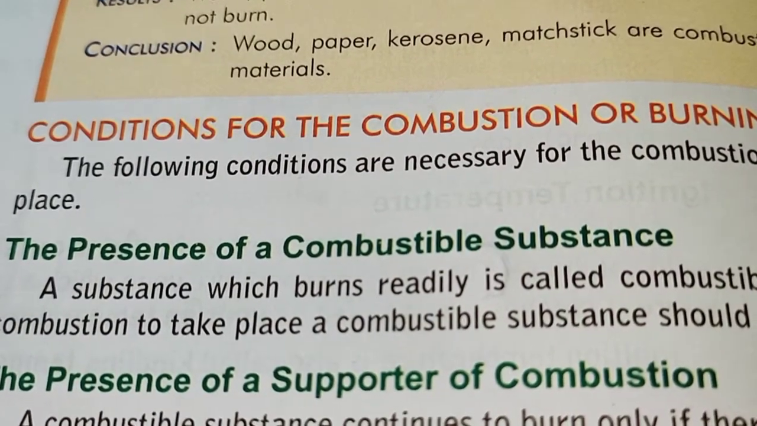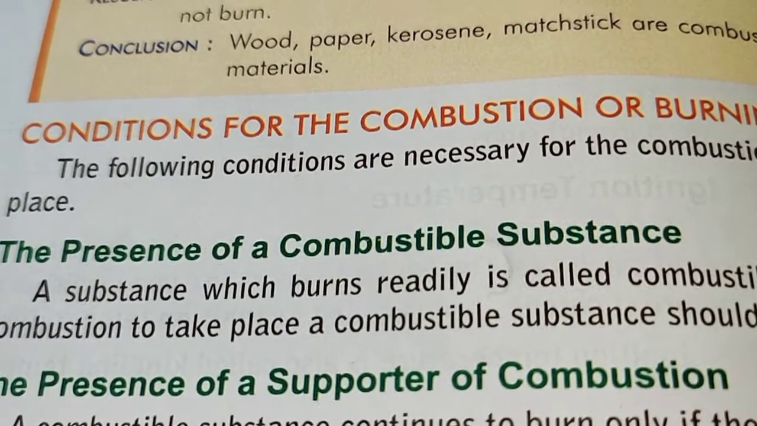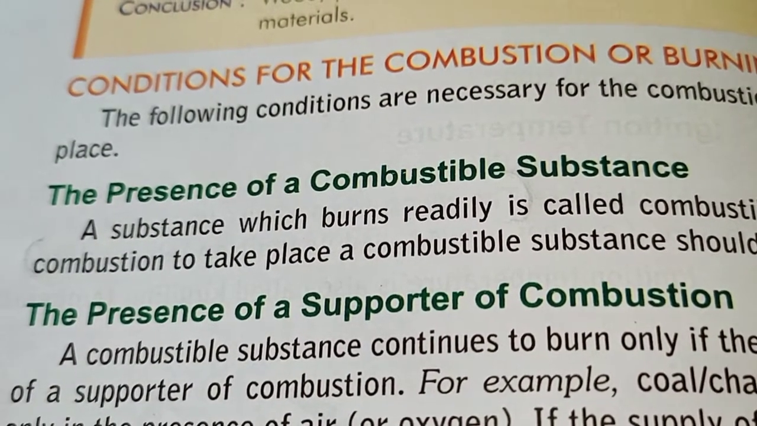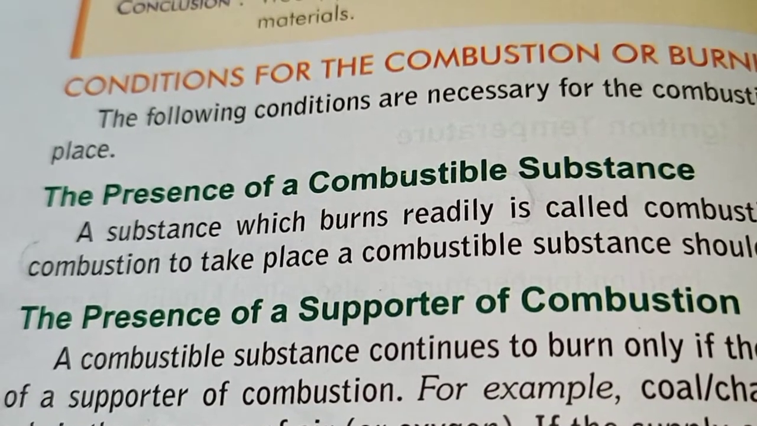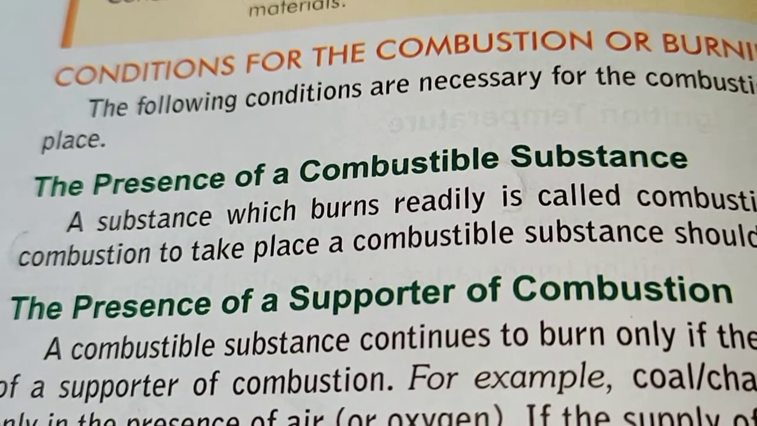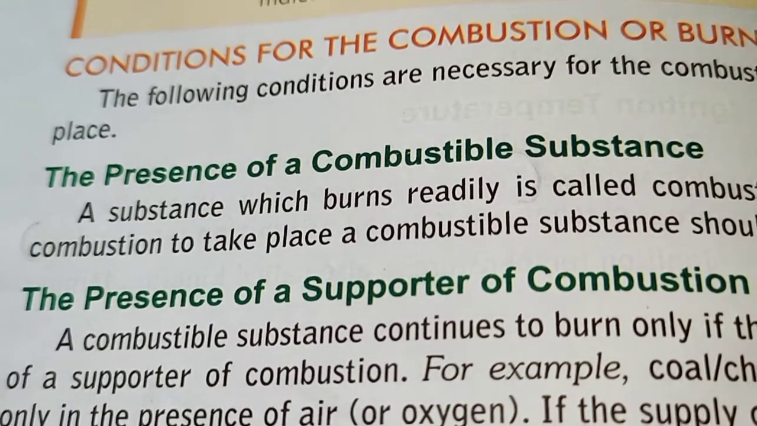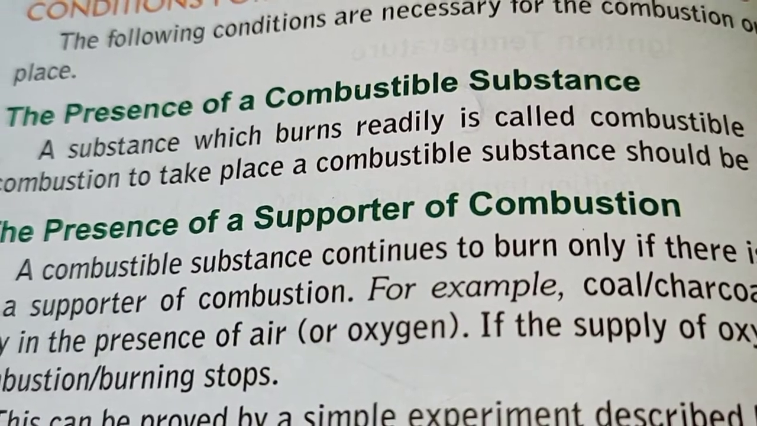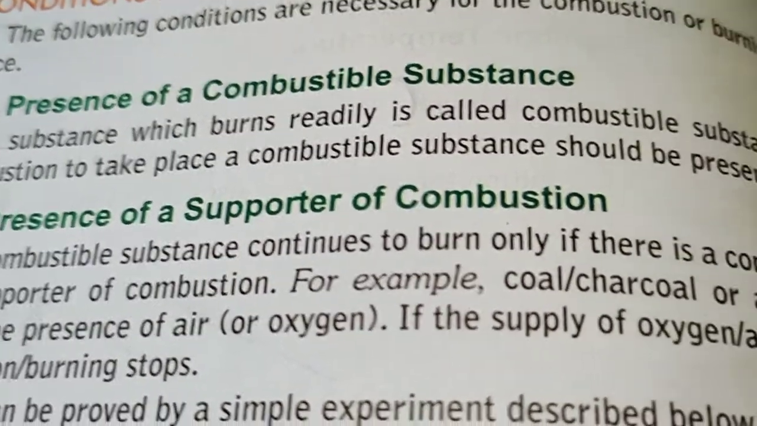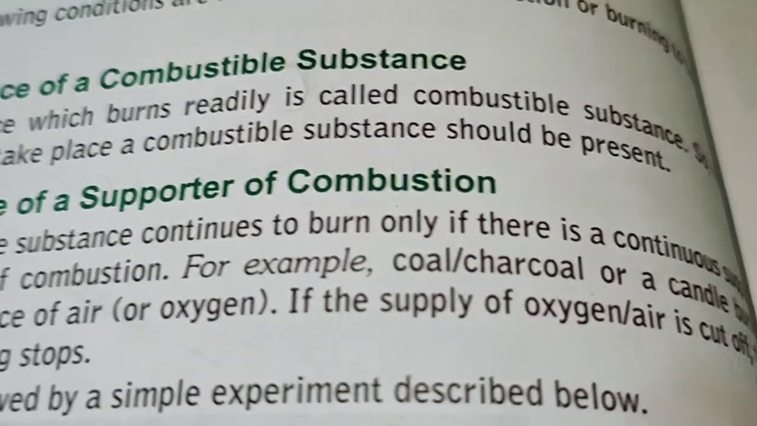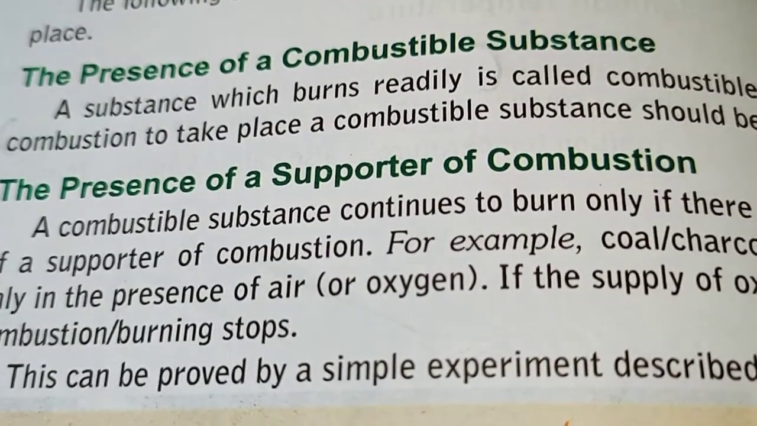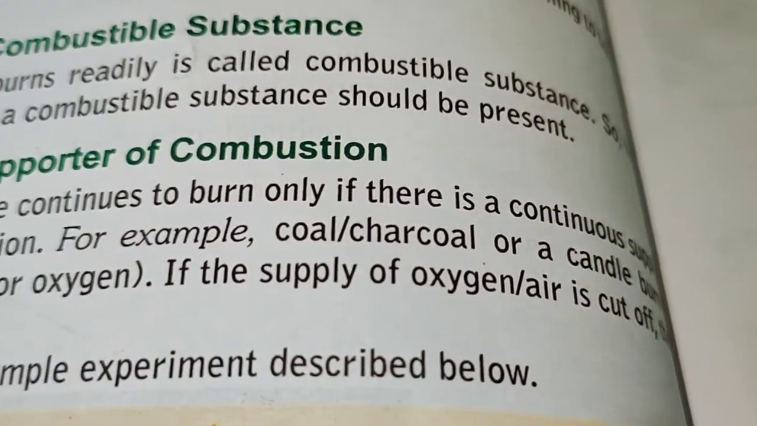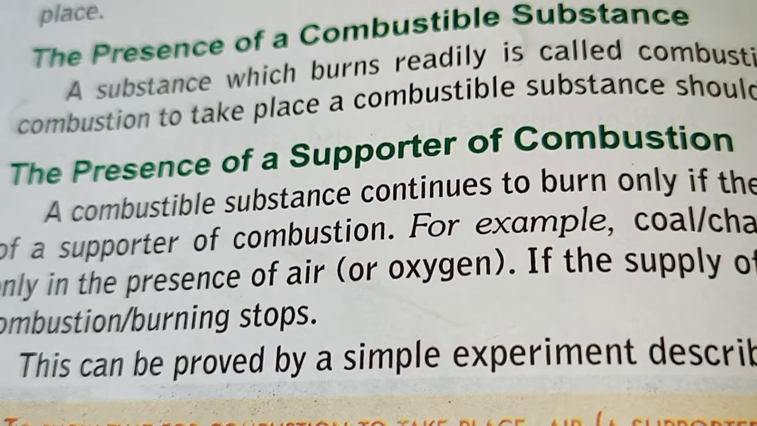Now we will talk about the conditions necessary for combustion of any substance. First, it is obvious there must be the presence of a combustible substance, a substance which is readily burned, and the presence of a supporter of combustion, that is oxygen. Like coal or charcoal or candle burn only in the presence of air, that is oxygen. So if the supply of oxygen is cut off, then the burning will stop.